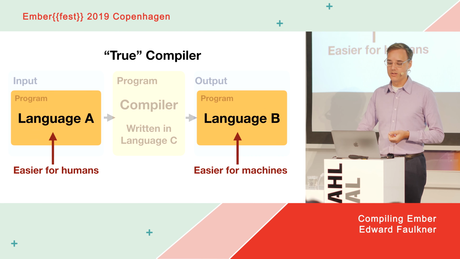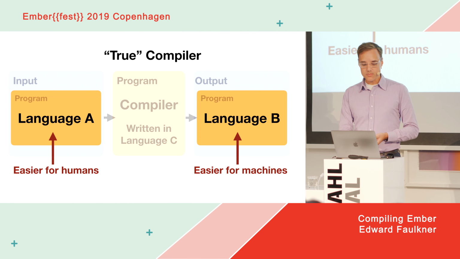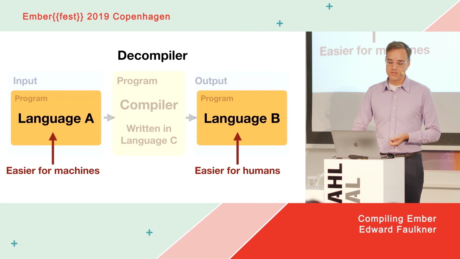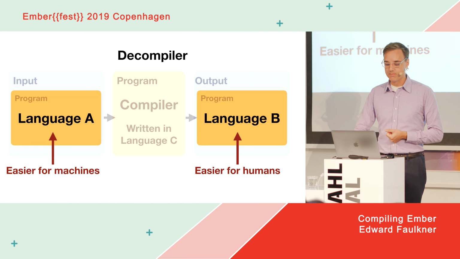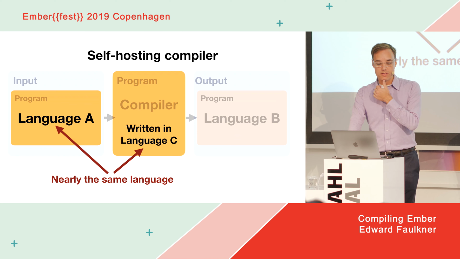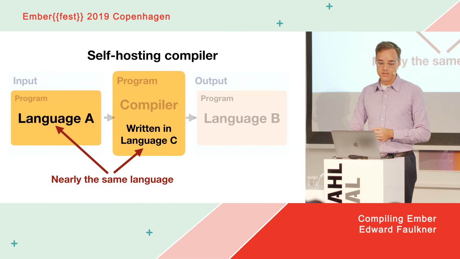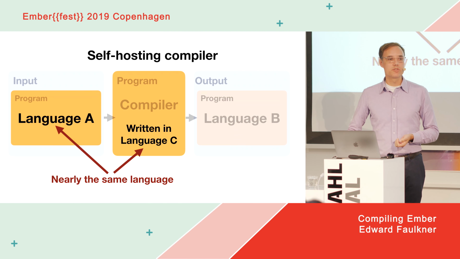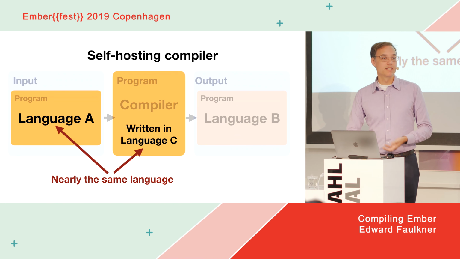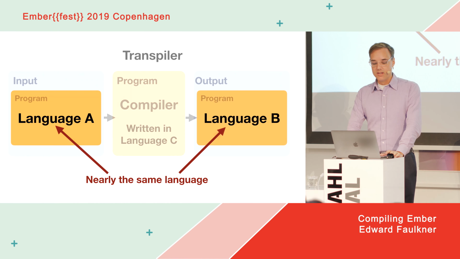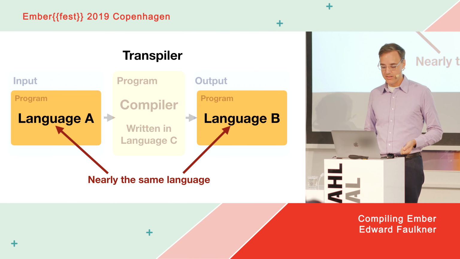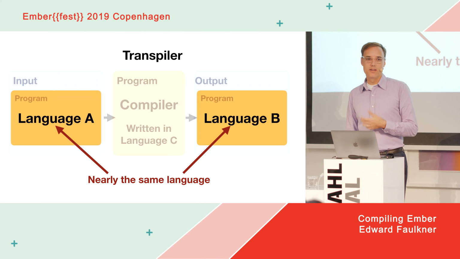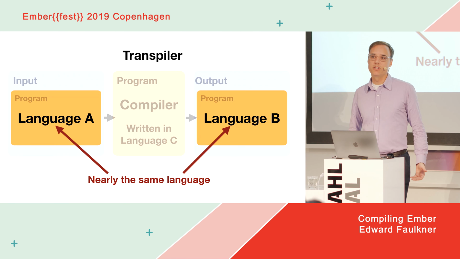Some people would say a true compiler is one where the input language is easier for humans and the output language is easier for machines. Or you might say a decompiler is the opposite of that. It takes a machine language and tries to translate it back to a human language. A self-hosting compiler is one where the input language and the compiler's written language are nearly the same, right? And so these are also called a bootstrapping compiler because it means that the compiler can compile itself. And a transpiler is just a compiler where the input language and output language are kind of the same language, nearly the same language.